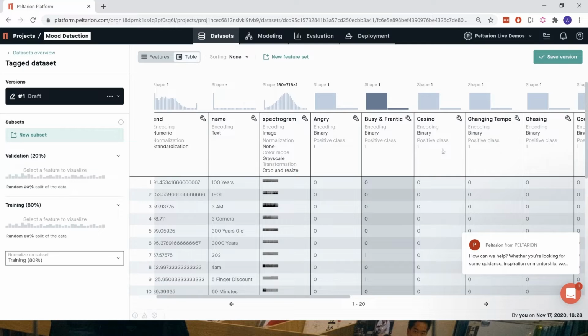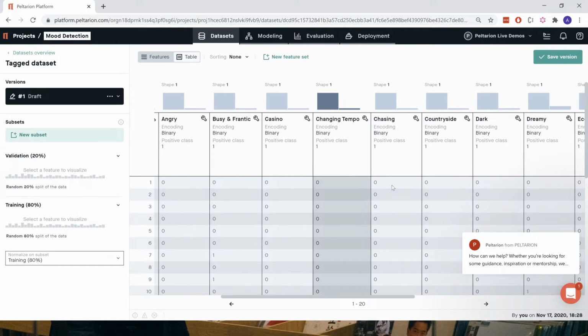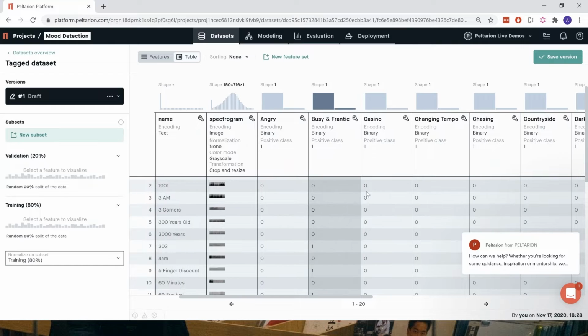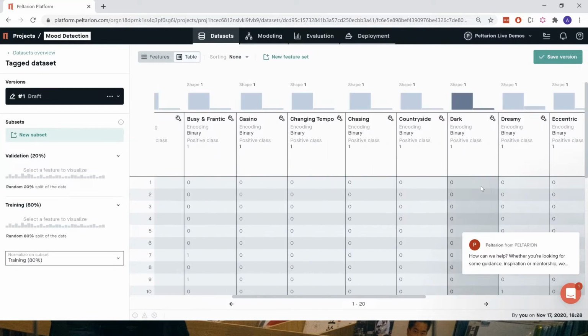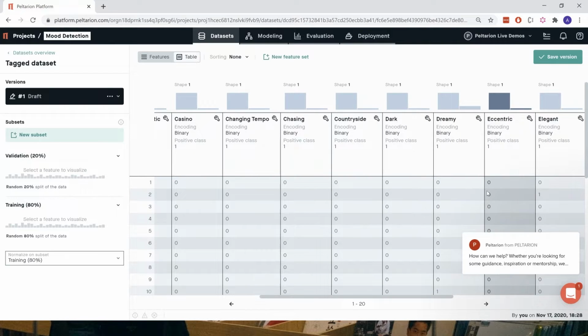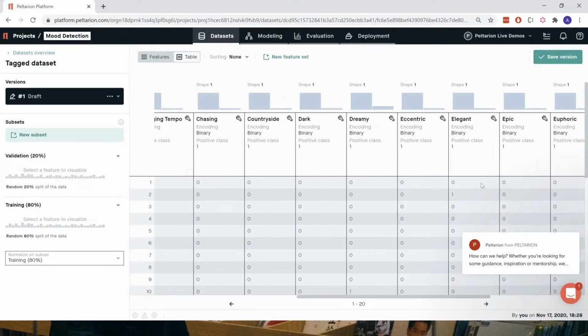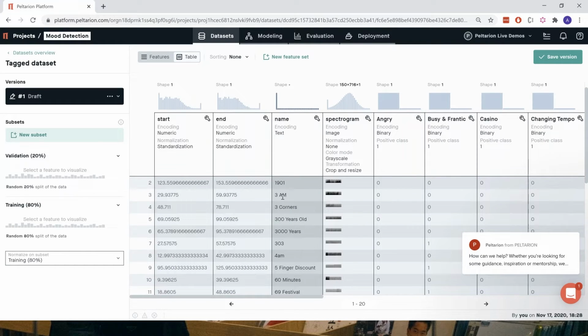And we have all the different moods here as well. It's binary coded, so it's a 0 if it's not present in the audio file, and a 1 if it is present, according to the one that tagged all these files. So we can see we have dreamy music in here, or the tag. It can be epic, it can be funny, and it can also be casino, whatever that is. And this is what we have.